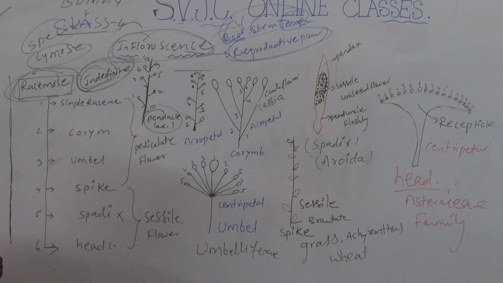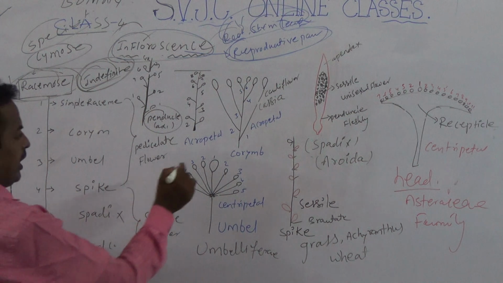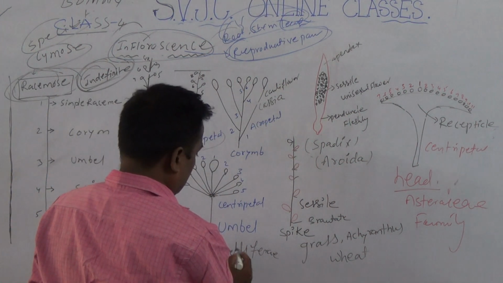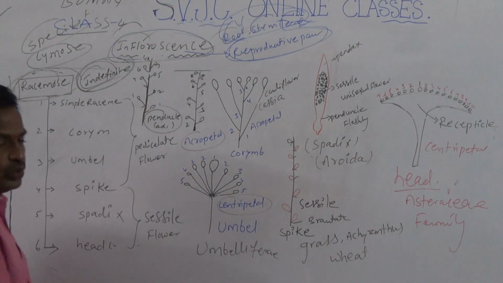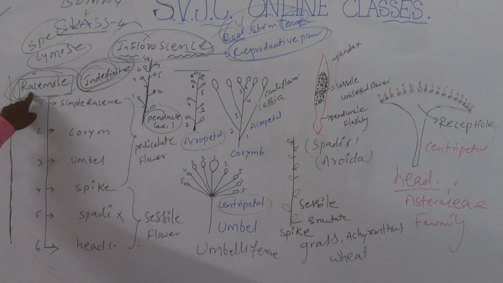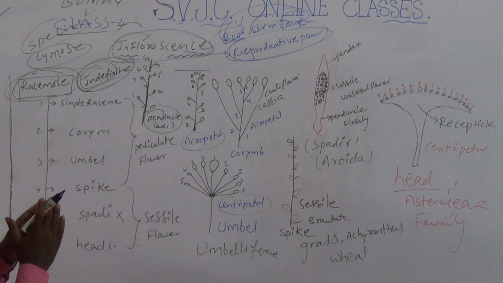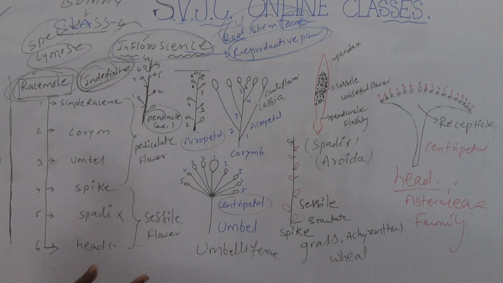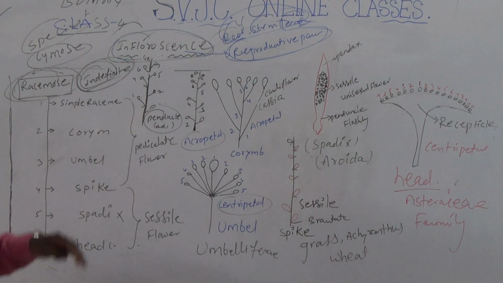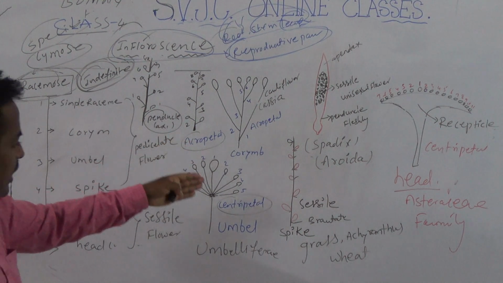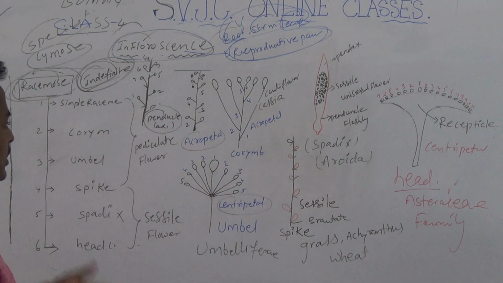That is racemose. Flowers are arranged in two manners: acropetal manner as well as centripetal manner.